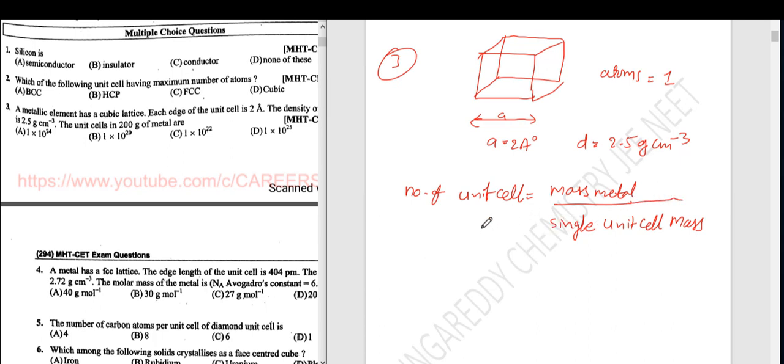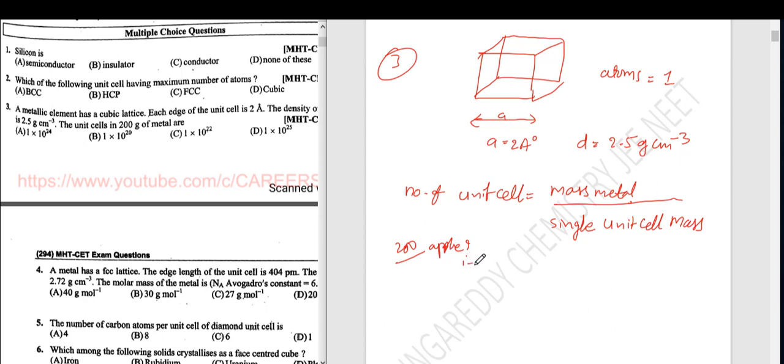Suppose if they are asking for 200 rupees, how many apples you will get? In that case, what you have to know, per apple how much cost? If you know, then easily you can answer it.